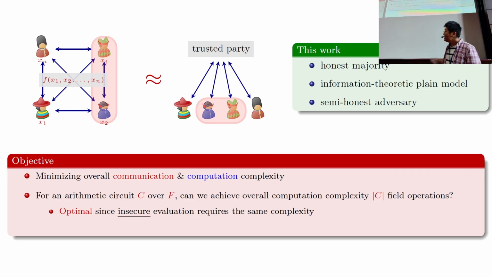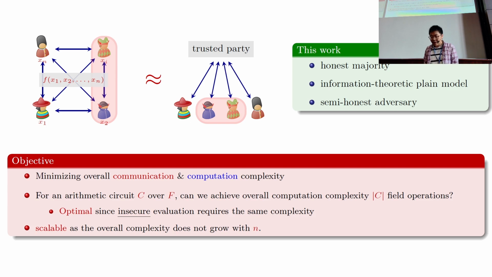Note that this is the optimal we can hope for, because even insecurely evaluating such circuits would need this many field operations. An MPC protocol achieving this level of efficiency is commonly known as a scalable MPC protocol. Here, scalability means that the overall complexity doesn't grow as the number of parties increases.